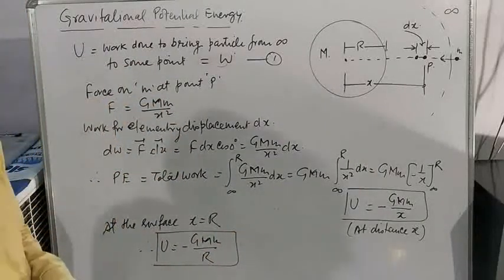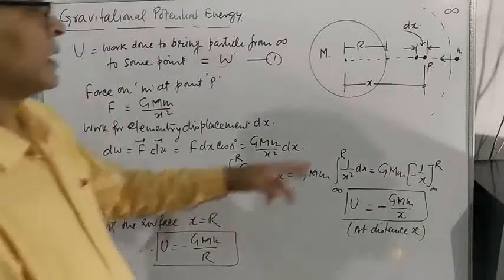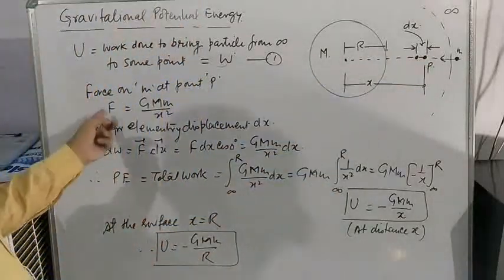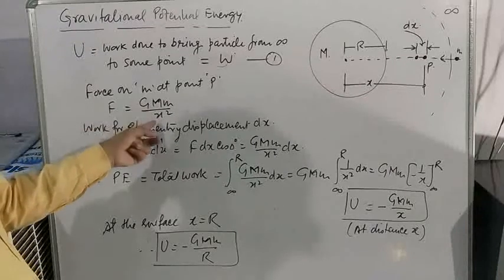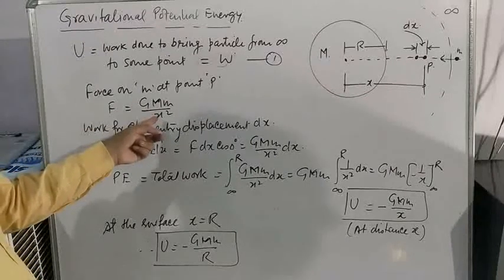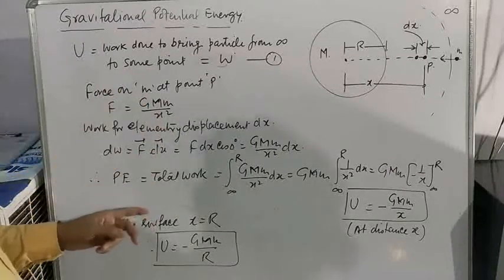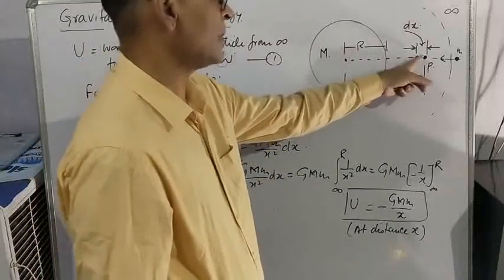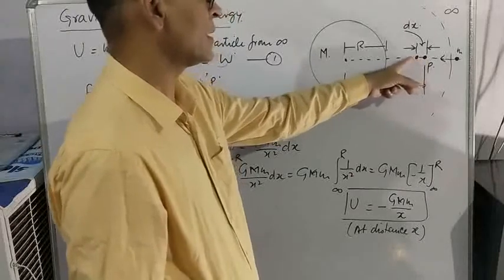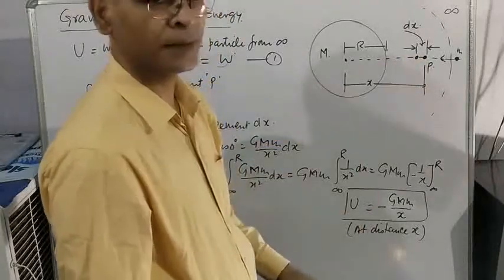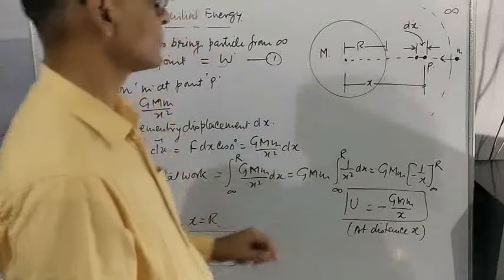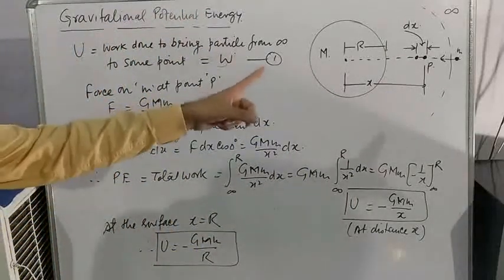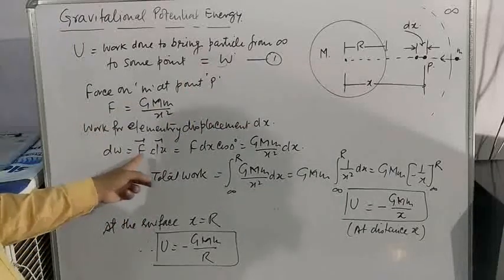Now let us calculate. When the particle is at point P, the force acting on the particle will be G M m by x square, by Newton's law of gravitation. A small elementary displacement dx is given to the particle. So the work done for that small displacement is F dot dx.